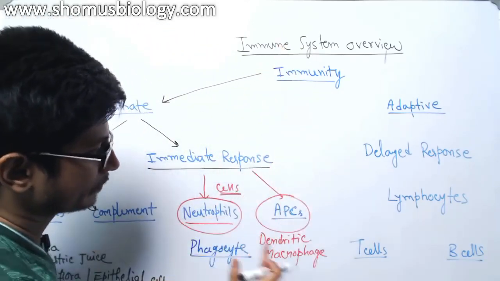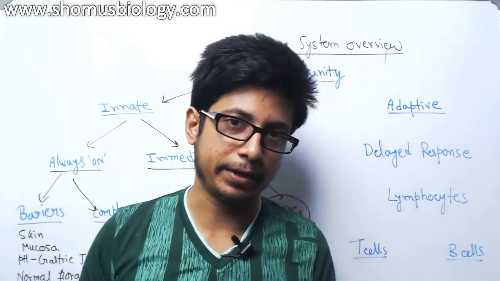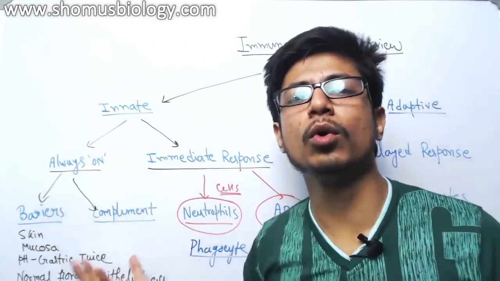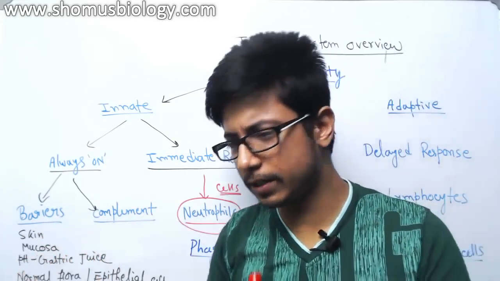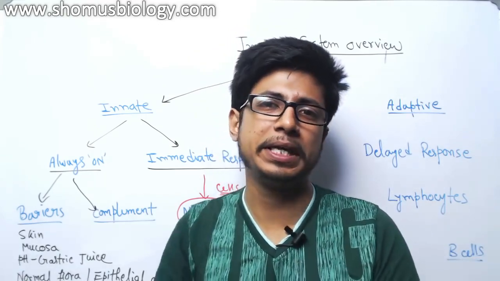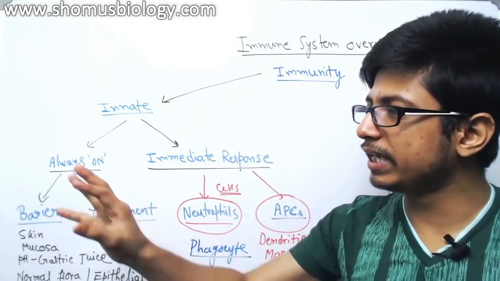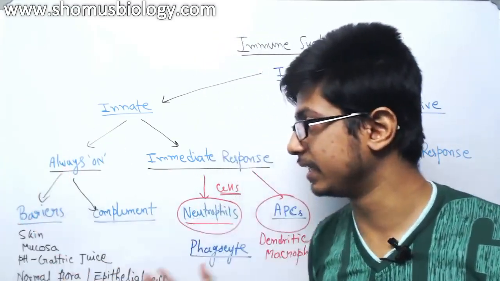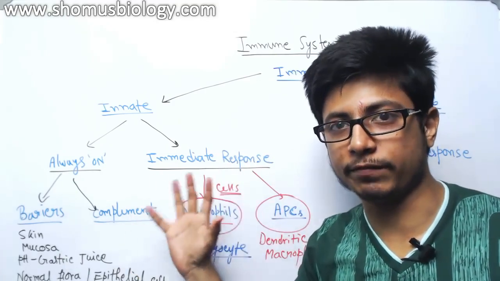This is the part. Now the second part of our immunity is completely different. If you look at this part, they don't know what kind of bacteria take entry. They don't even want to know. It might be any type of bacteria, it could be any strain of the virus. They just know it is a pathogen, it is a foreign body, and we need to destroy it. That's the idea. They are not specific, they are a broad way of defense.